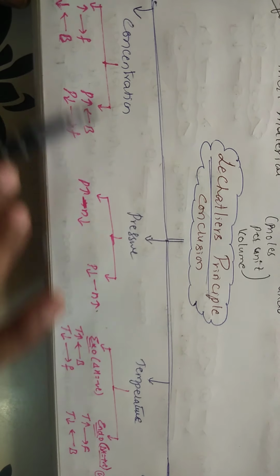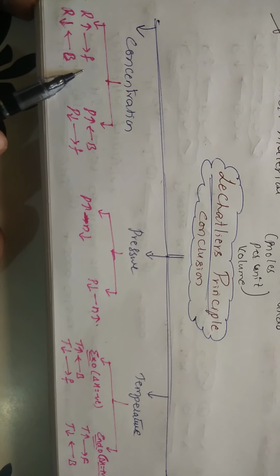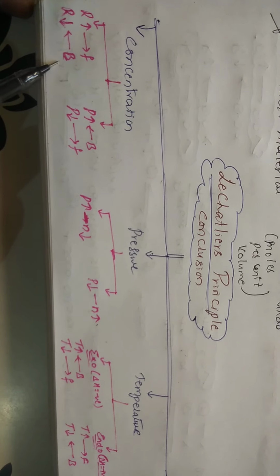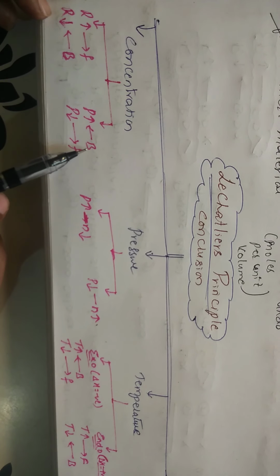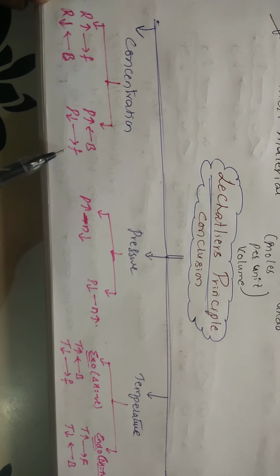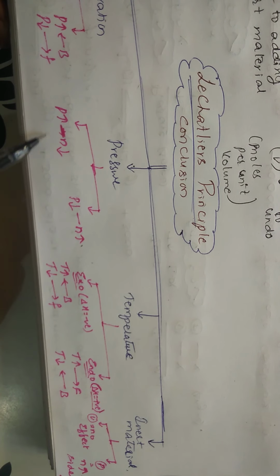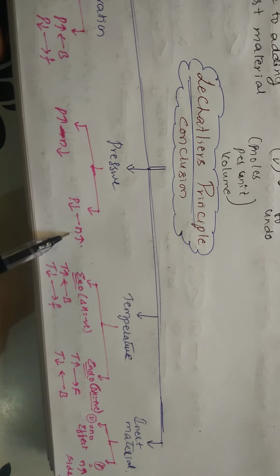Le-Chatelier principle conclusion with respect to concentration. If you increase the reactants concentration, it moves in the forward direction. If you decrease the concentration of the reactants, it moves in the backward direction. With respect to products, if you increase the concentration of products, it moves in the backward direction. If you decrease the concentration of the products, it moves in the forward direction. Pressure: if you increase the pressure, it moves in the direction where the less number of moles are there. If you decrease the pressure, it moves in the direction where the more number of moles are there.